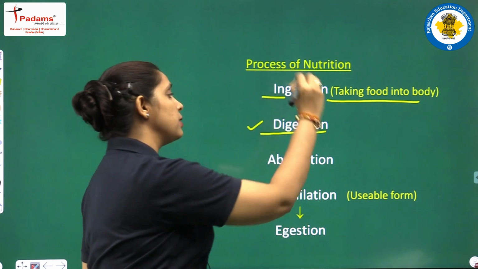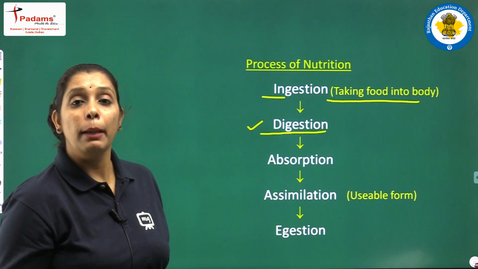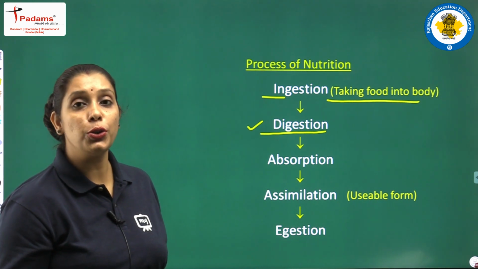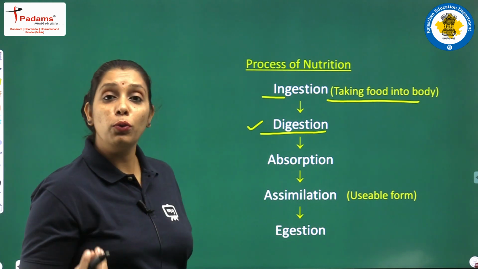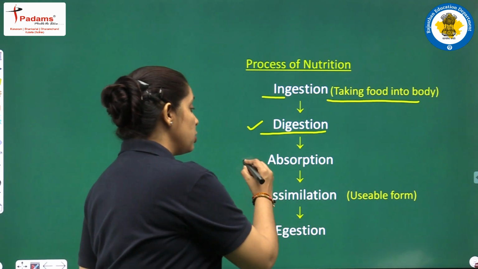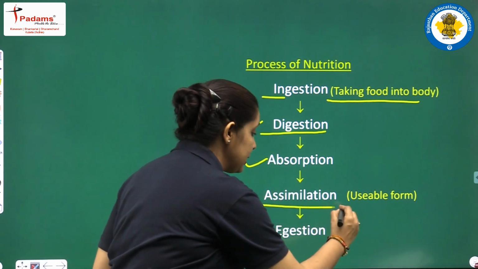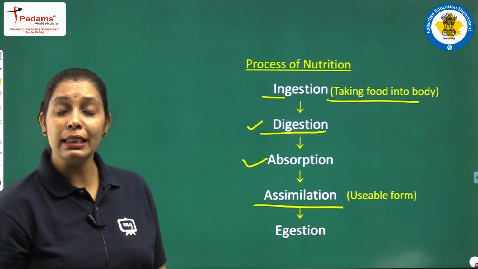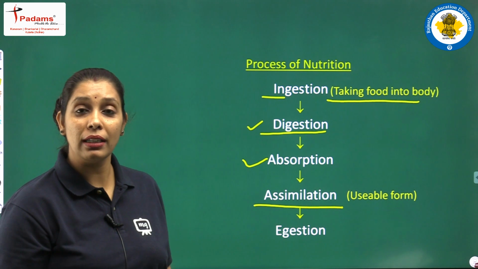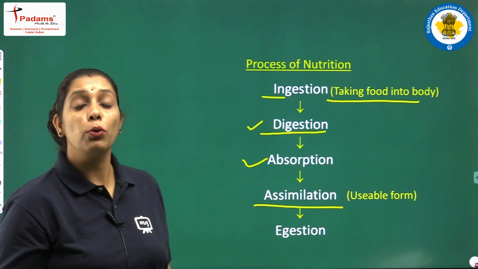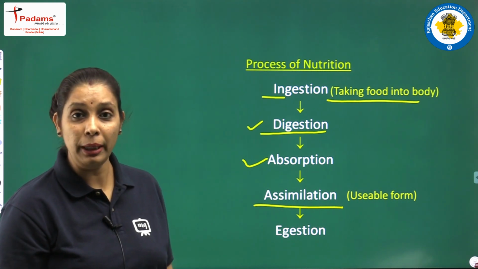The second process is digestion, and in digestion, the breakdown of complex substances into simpler ones happens. After digestion, the food is absorbed. The next process is known as absorption. After that, assimilation is there, and in assimilation, the food which is absorbed in body parts is transferred through body fluids to where energy is required.